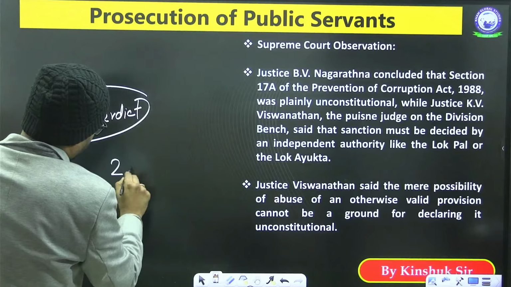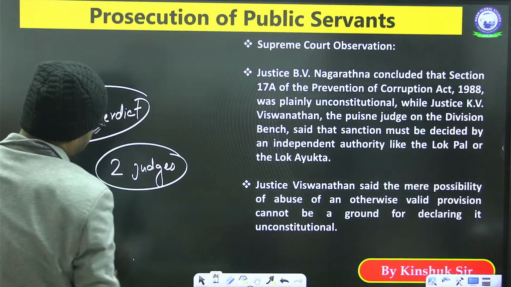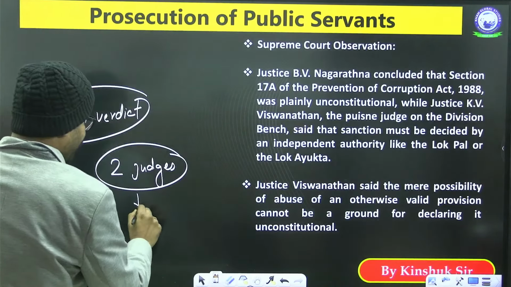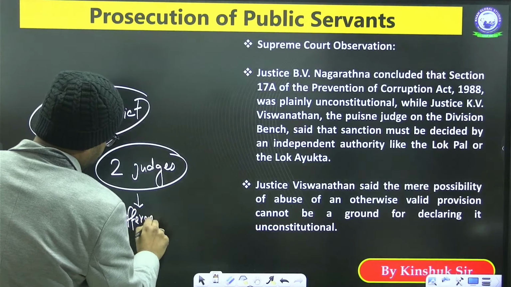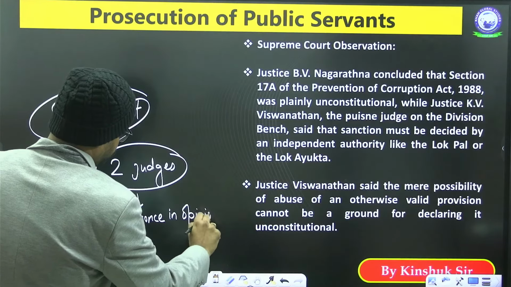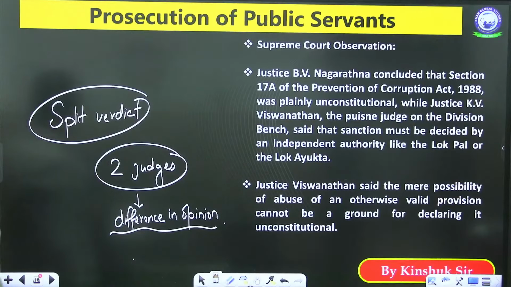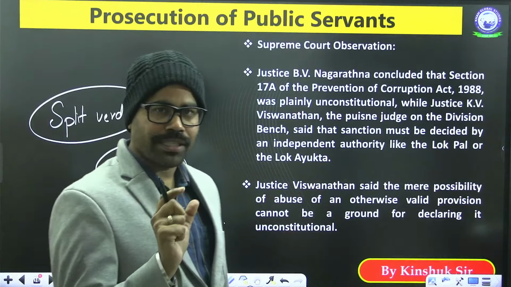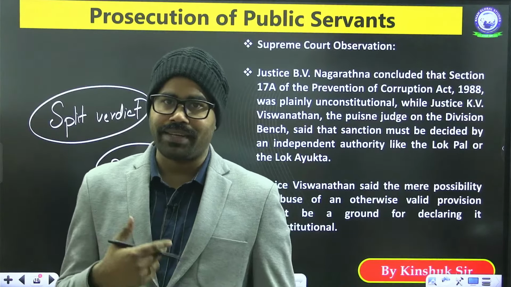Suppose there are two judges, and both of them have given different opinions. There is a difference in opinion. So the Supreme Court has given a split verdict with respect to this act.